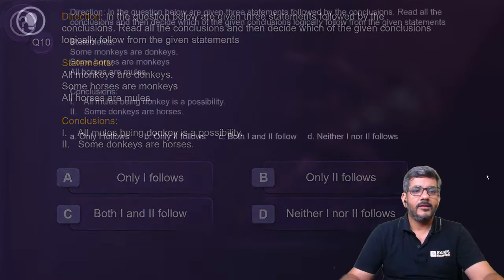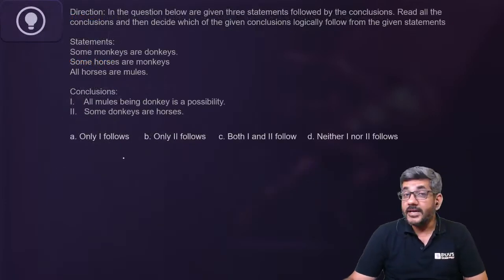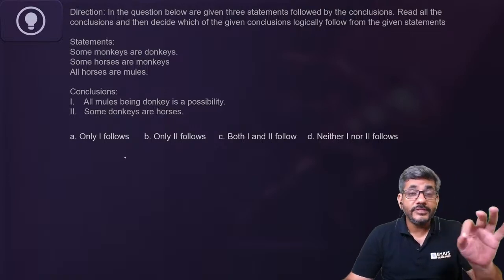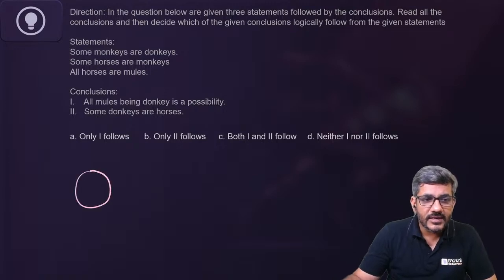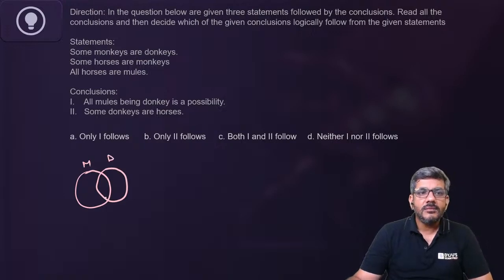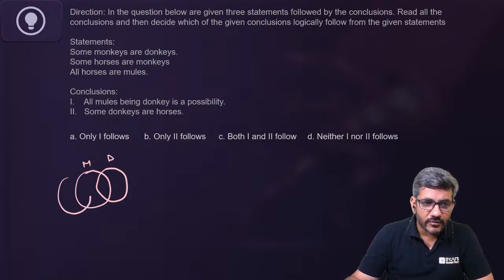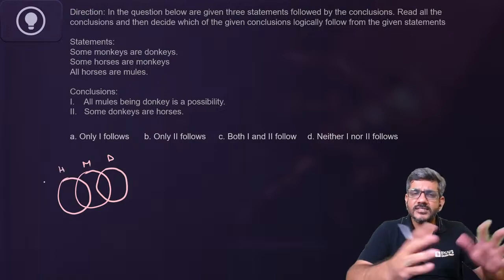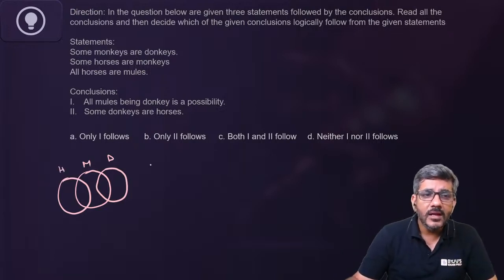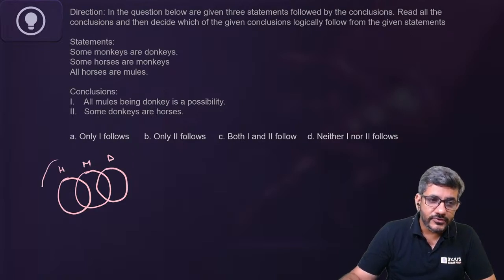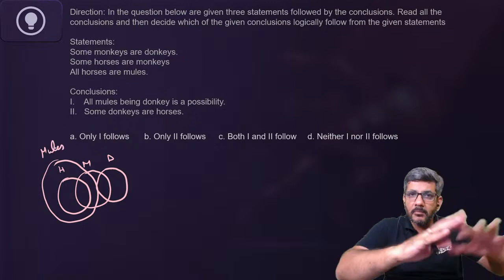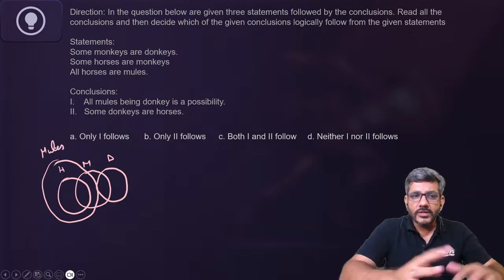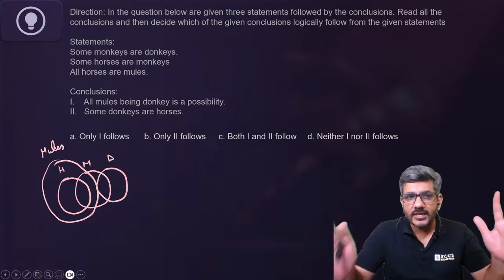चलिए देखते हैं. Very good. फिर से वही करना जो मैंने आपको पहले बताया था. Will try to prove the statements wrong. बस some monkeys are donkeys, so some monkeys are donkeys. इसका मतलब ये monkeys अगर हैं तो donkeys ये हो सकते हैं. Some horses are monkeys, तो of course horses ये हो सकते हैं. Horses might intersect with donkeys as well, that's also a possibility. And all horses are mules, so mules can be so big they might cover up the complete monkeys, they might cover up the complete donkeys, even that is a possibility.